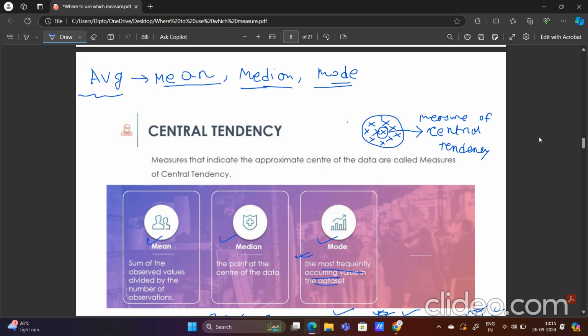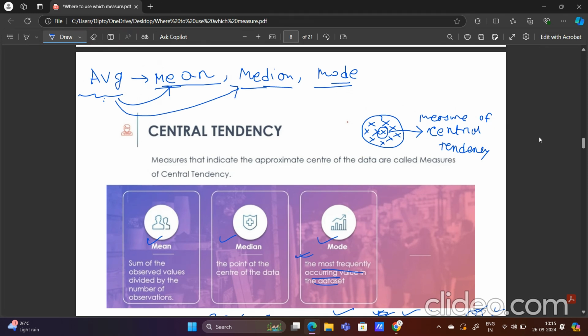In a normal distribution, I will clear the idea of normal distribution in the later part, in a normal distribution and in a ratio scale or numeric data, average is mean. But if we are taking categorical data, then average becomes more median, not mean anymore.